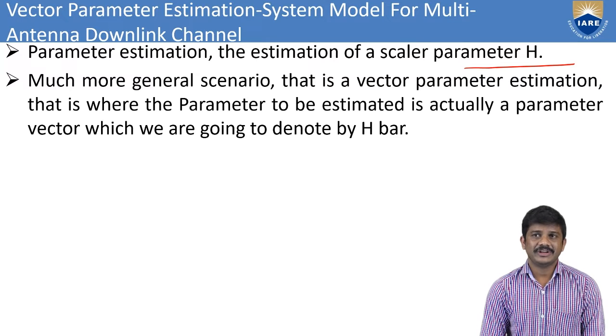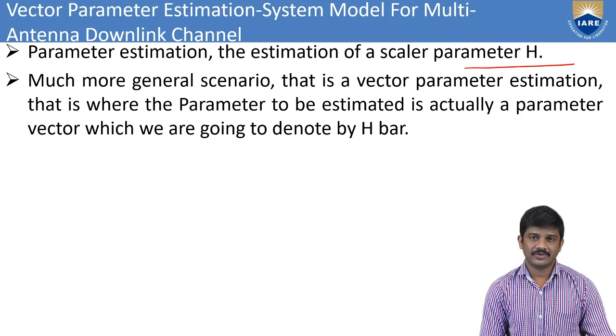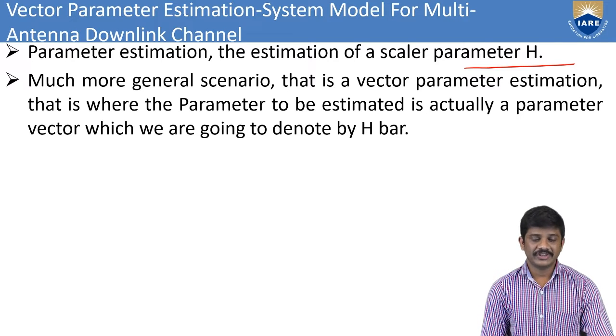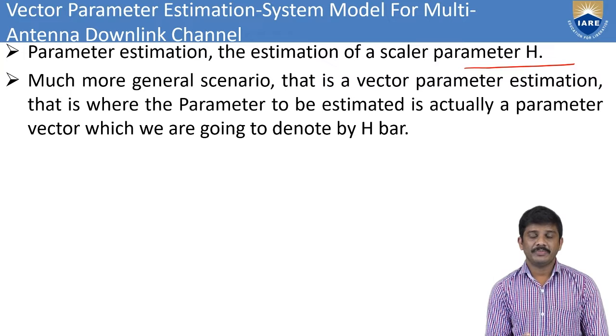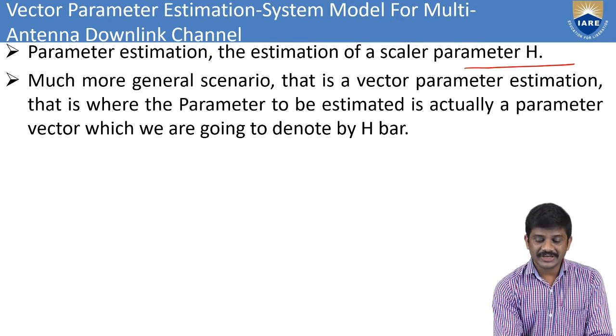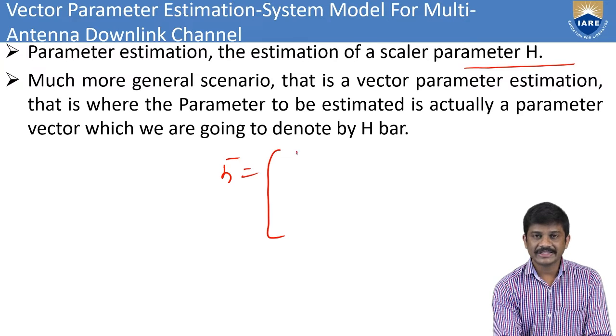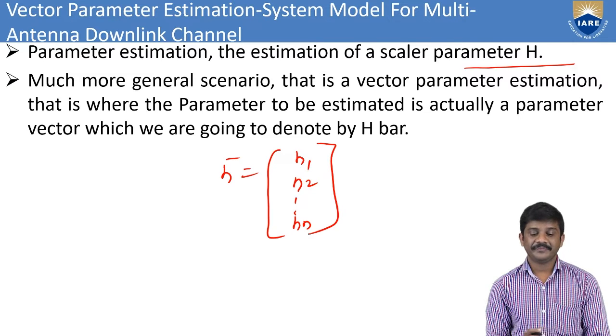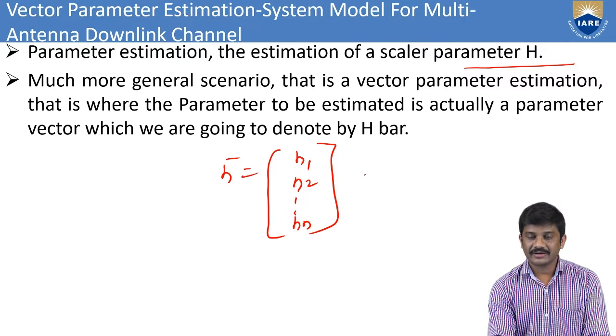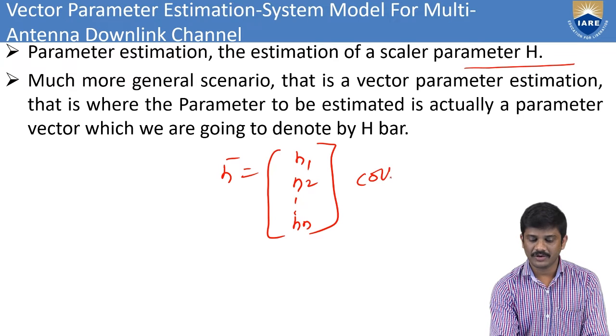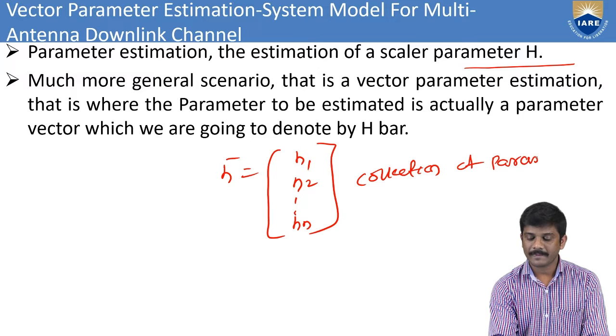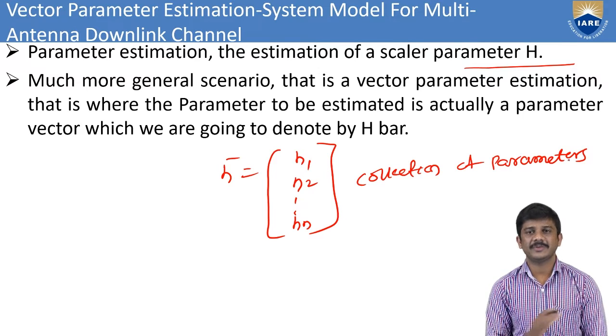The parameter we estimate, we denote by h bar. That is the h vector, which we discussed in the previous session. Earlier, h meant a scalar parameter. Now h equals h1, h2, up to hn. This is a channel collection, a collection of parameters. We also discussed this in the previous session.